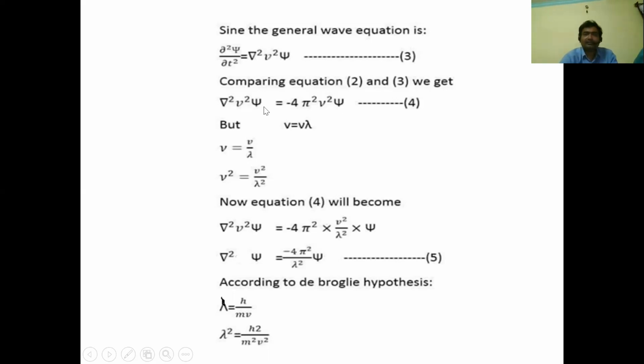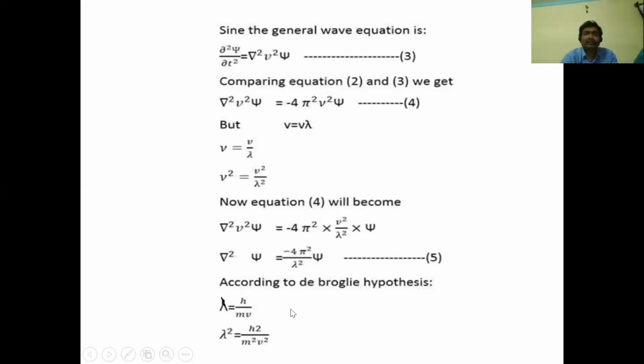So v square del square psi is equal to minus 4 pi square into nu square, and nu square is replaced with v square by lambda square, into psi. Here v square cancels out, so the leftover equation is del square psi is equal to minus 4 pi square by lambda square into psi.